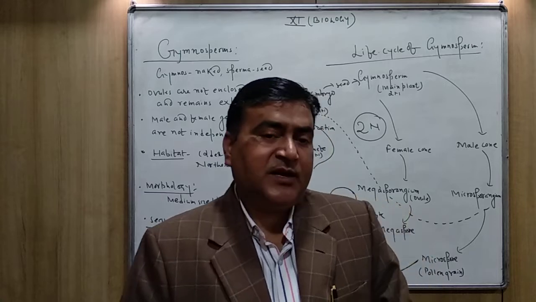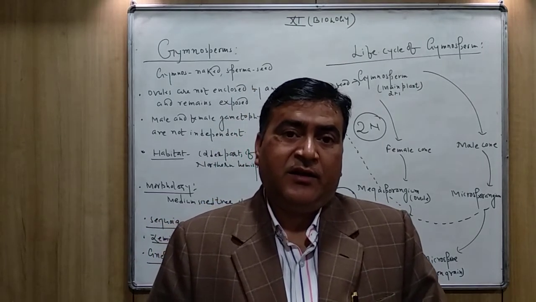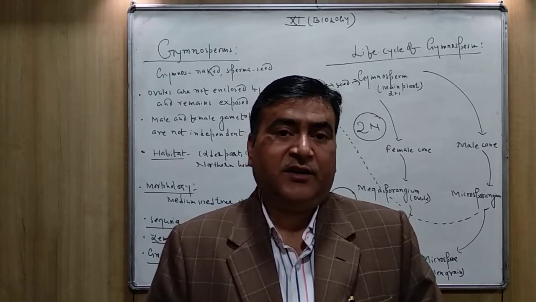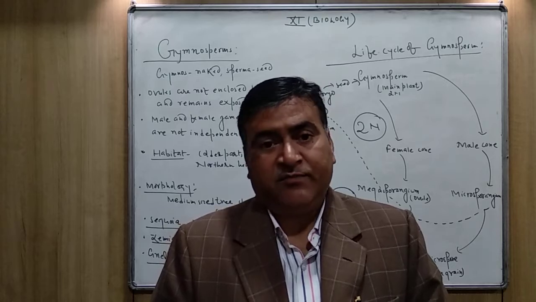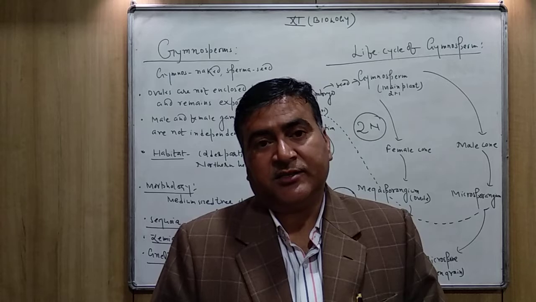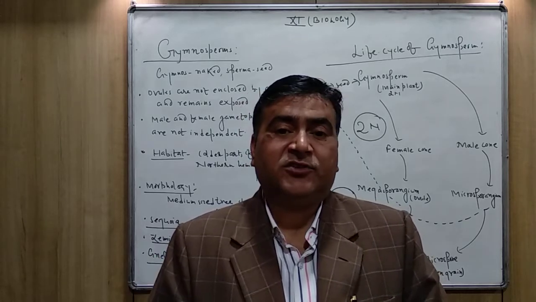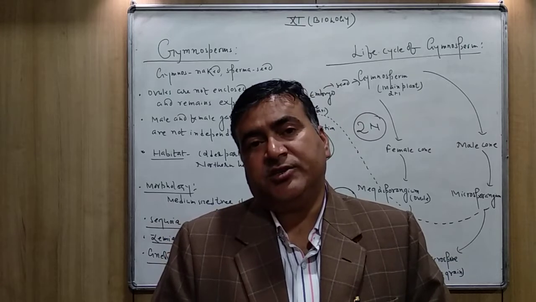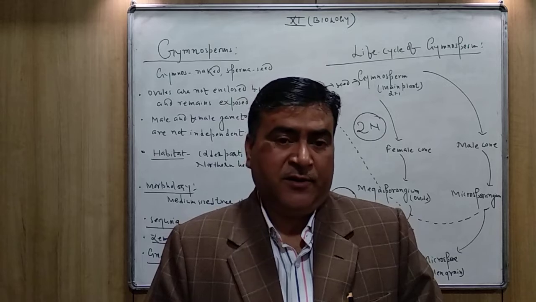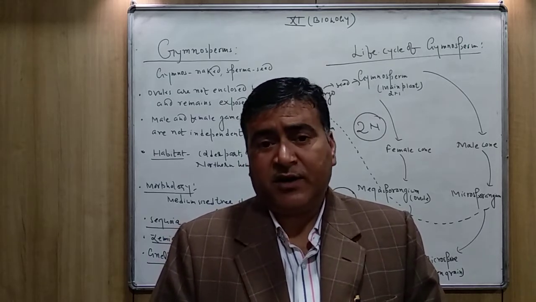The gymnospermic plants are vascular plants, but flowers are absent. Here you can't see the flowers. In place of the flowers, in all the gymnospermic plants, the cones are found, and these cones are, you can say, the strobili or the reproductive organs of all the gymnospermic plants.